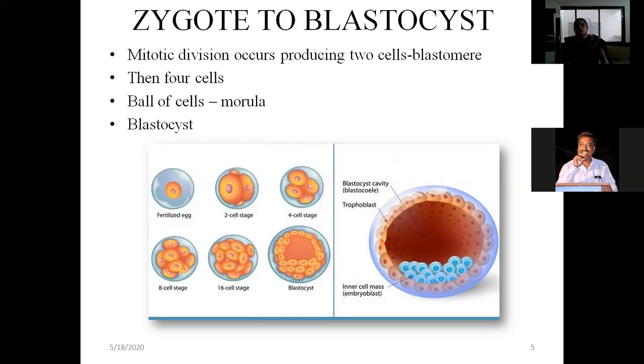This ball of cells enters inside the uterine cavity on the 4th day of fertilization, through the uterine ostium, the opening of the uterus, with the help of the fallopian tubes.